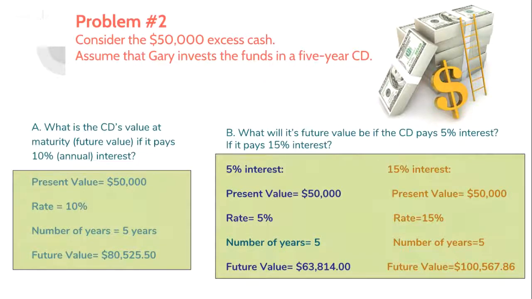A maturity with a 10% interest rate will increase in value by about 61% to $80,525.50. We see continued increase over 5 years at 15% to $100,567.86. This is a 100% increase of Pensacola's original excess cash investment.